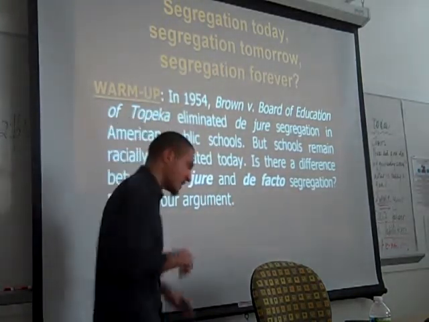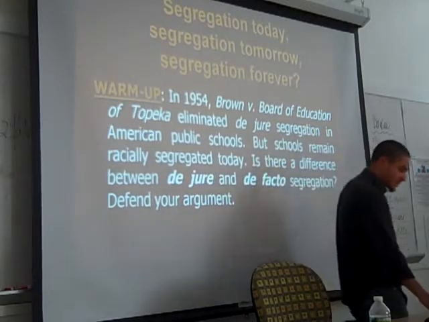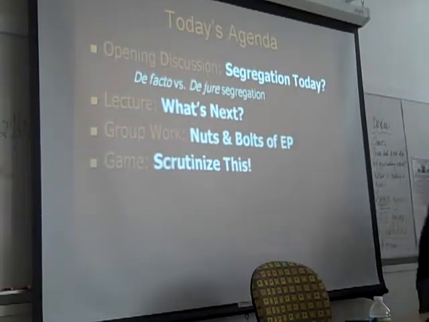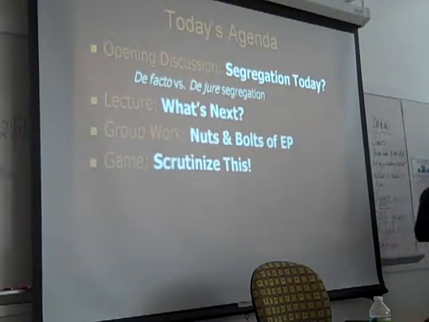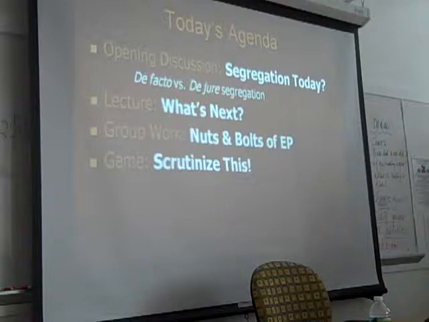I also wanted us to talk about the present because what we're going to move into now is the history. So here's today's agenda. We just had our opening discussion on segregation today, which, again, refers to de facto segregation. Over the rest of the class, we're going to jump into a lecture about what happened after Brown. We'll do a quick recap of Brown at the beginning just to jog the memory. After that, we'll jump into a group work activity where you all get a chance to apply equal protection doctrine. The Equal Protection Clause was the basis for the Brown decision, and for the decisions that you all read for class today, Cooper v. Aaron, Griffin. These cases are all premised on the Equal Protection Clause.